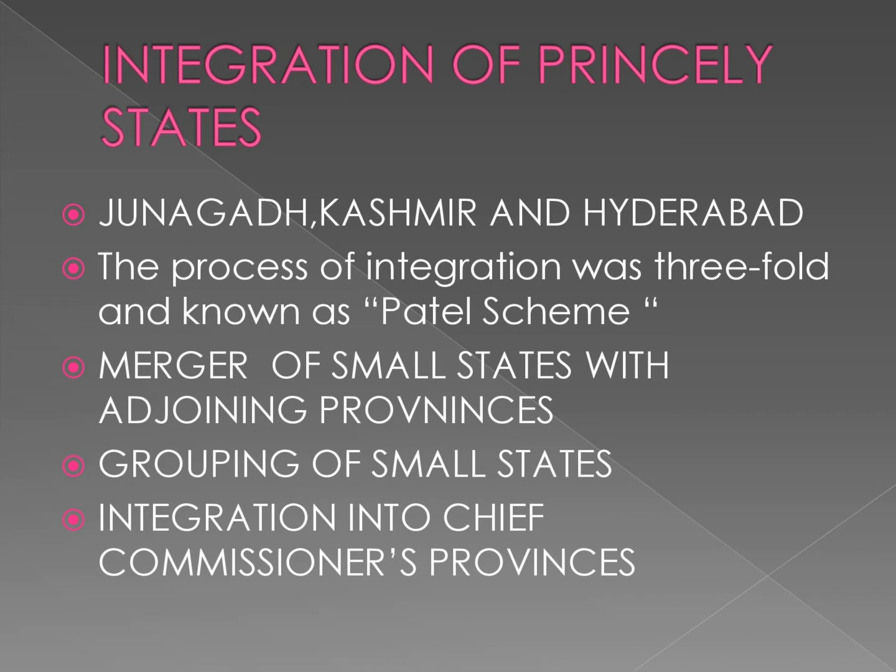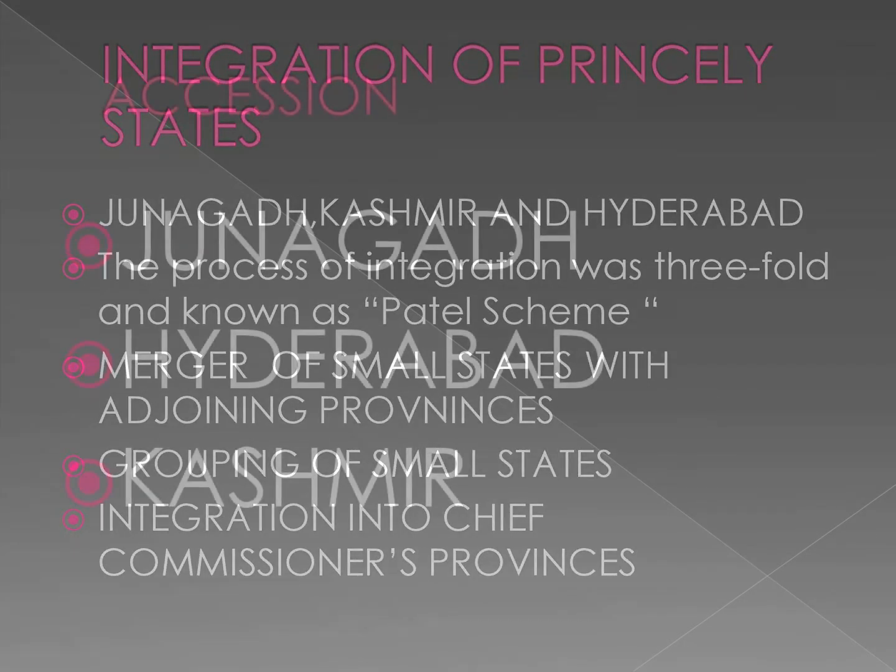About 61 states which were small and backward were converted into centrally administered areas as chief commissioners provinces and were called Part C states. Himachal Pradesh, Ajmer, Coorg, Bihar. So this way Patel's scheme incorporated these three factors. On the basis of these three factors only, he made the integration of princely states. Then afterwards, accession of Junagadh, Hyderabad and Kashmir.